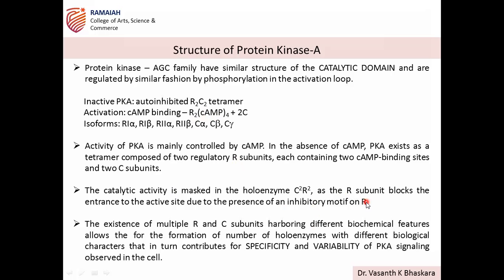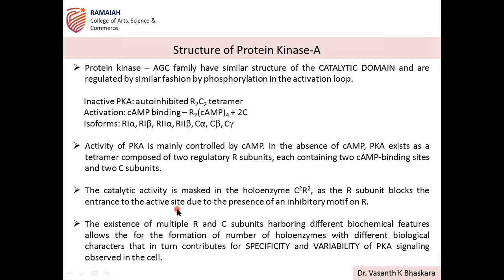This inhibitory domain is responsible for masking the active site. Where is the active site? In the C subunit. So when they are in the bound form, R2C2 in the inhibitory state, the inhibitory domain of the R subunit is masking the active site of the catalytic subunit. That's how PKA is in an inhibited, inactive state.